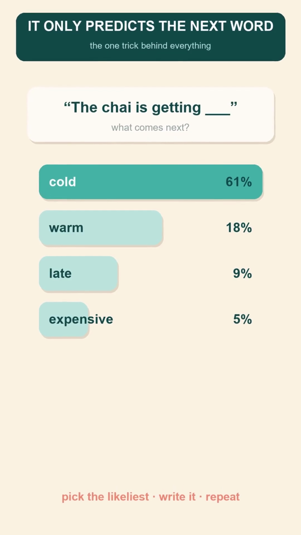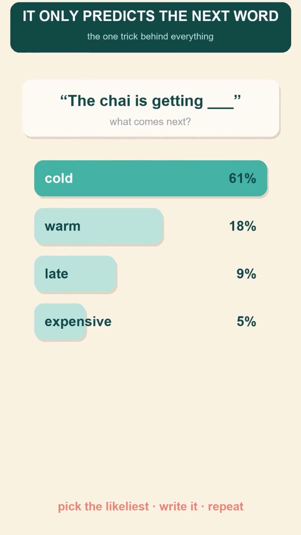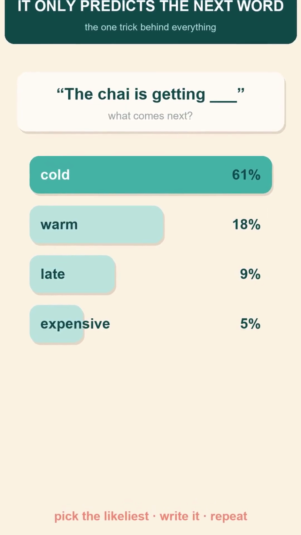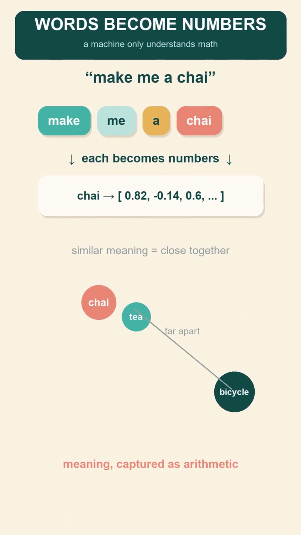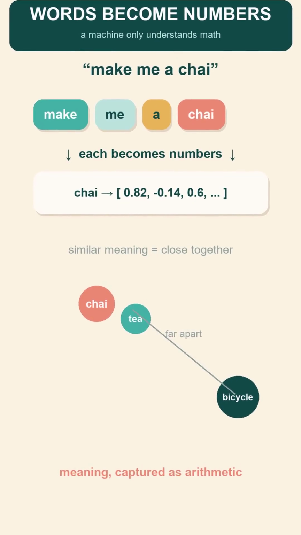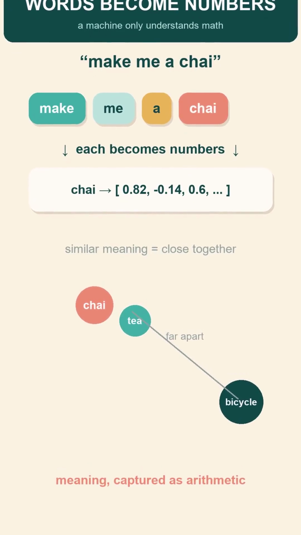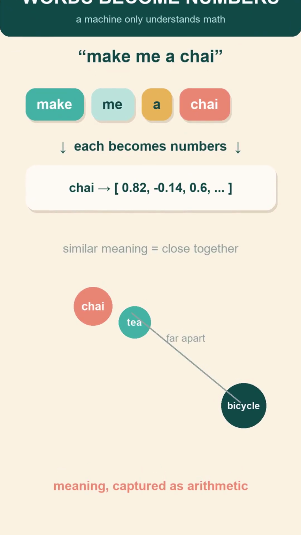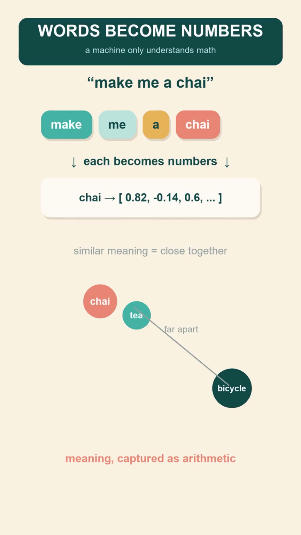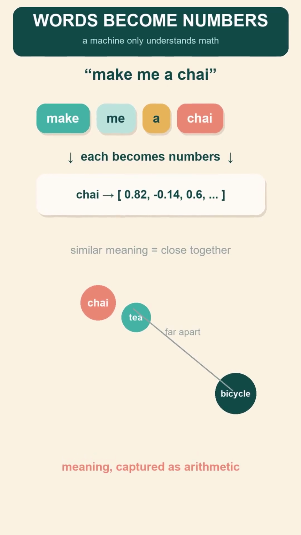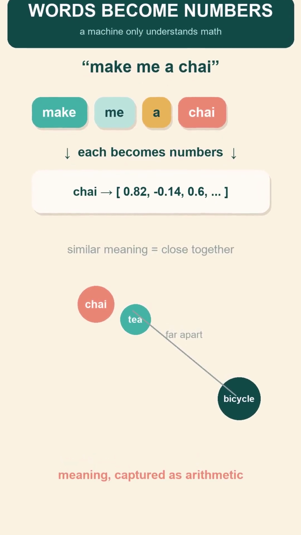So, to build our own, we need a machine that is very, very good at guessing the next word. But wait, a computer cannot read words the way that you do. It only understands numbers. So the very first thing that happens is that your text gets chopped into small pieces called tokens. A token might be a whole word or just a part of one. And each token is turned into a long list of numbers that captures its meaning.